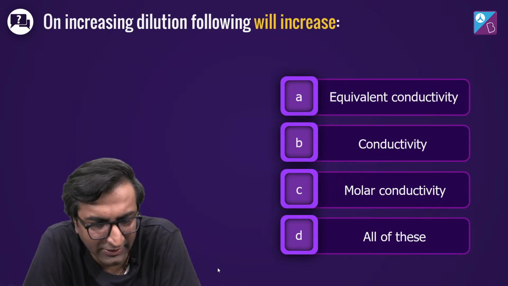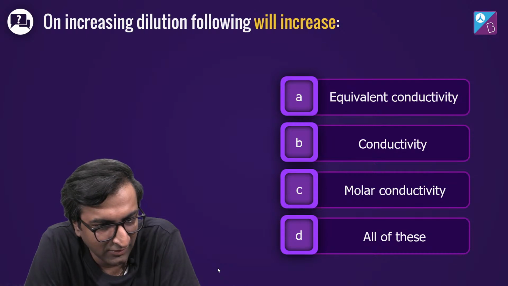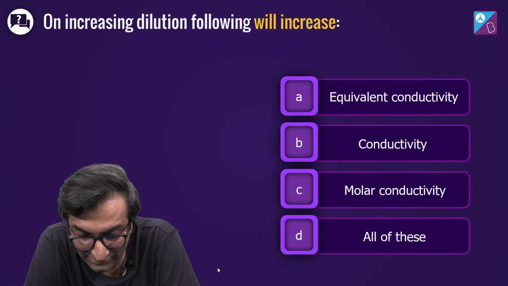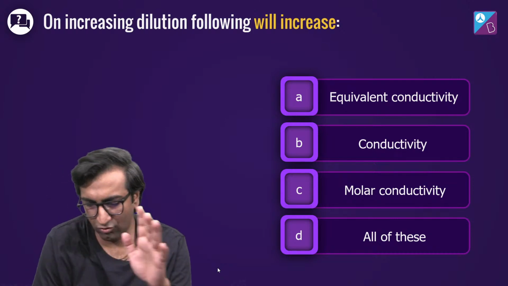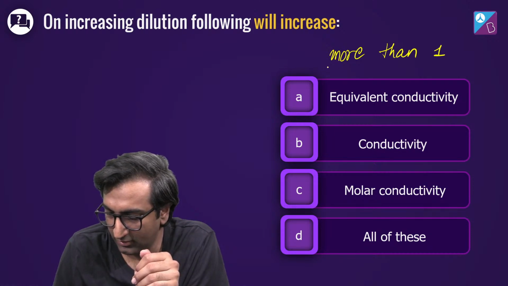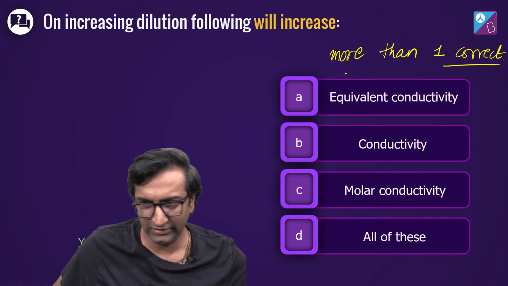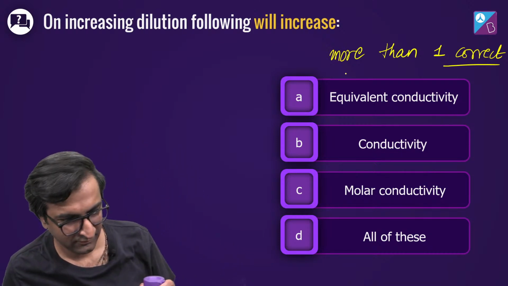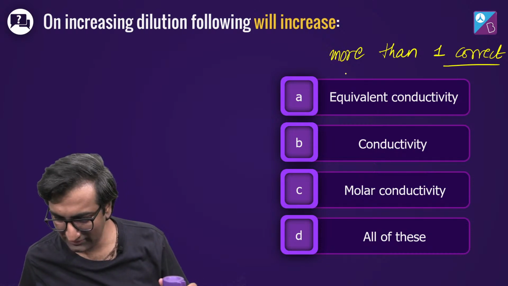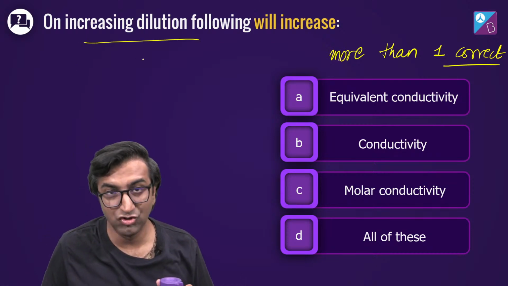Oh, here's a quick question just to check if everyone is awake. मेडिको जी, प्रियांशु, महक, सुरभि, अगर अभी आवाज आ रही है तो इसको ट्राई करिए. On increasing dilution, all of these will increase. You can have more than one correct. Please try this out. Ideas? क्या वो क्वेश्चन नहीं आता क्या आपको? Ideas? Surabhi is saying all of these. अच्छा. Surabhi, are you sure? Increasing dilution. Good attempt, Surabhi.